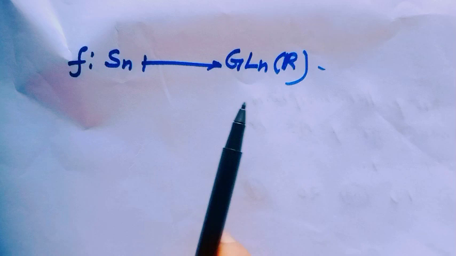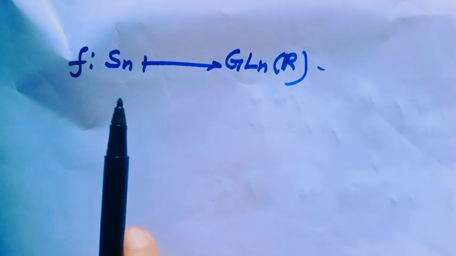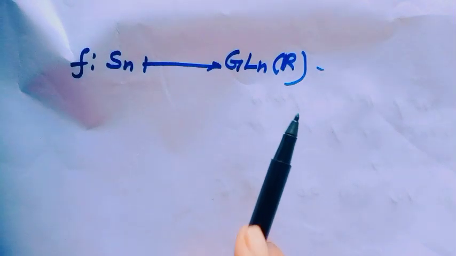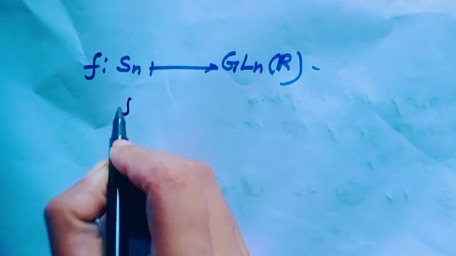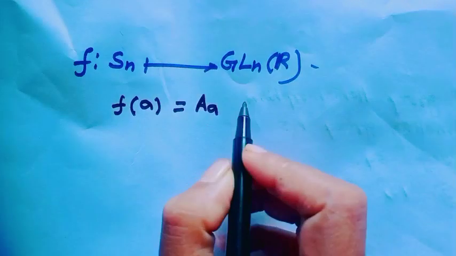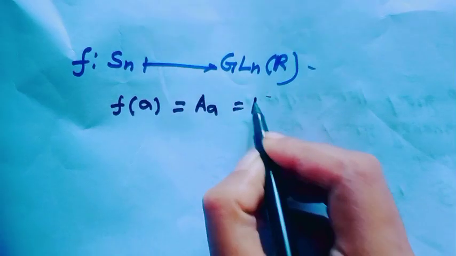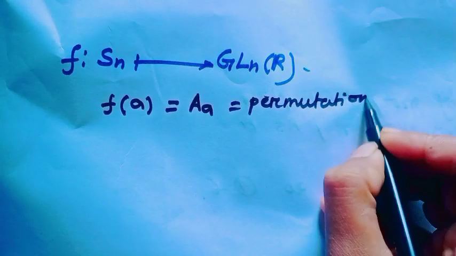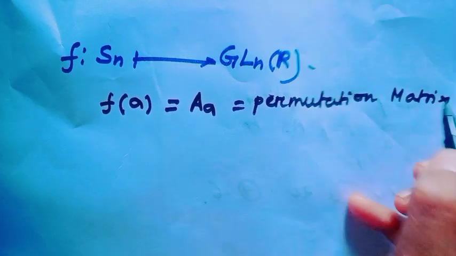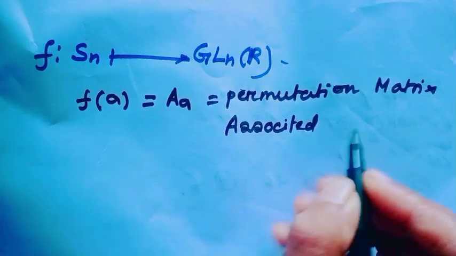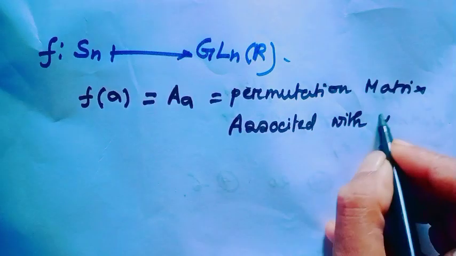A mapping from Sn to GLn. That means the symmetric group on n letters maps to all n cross n invertible matrices over the real field. And the mapping looks like f of sigma equal to A sigma, the permutation matrix associated with sigma.